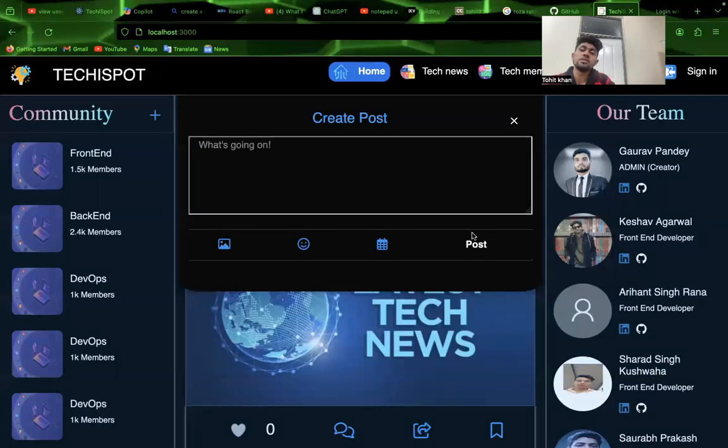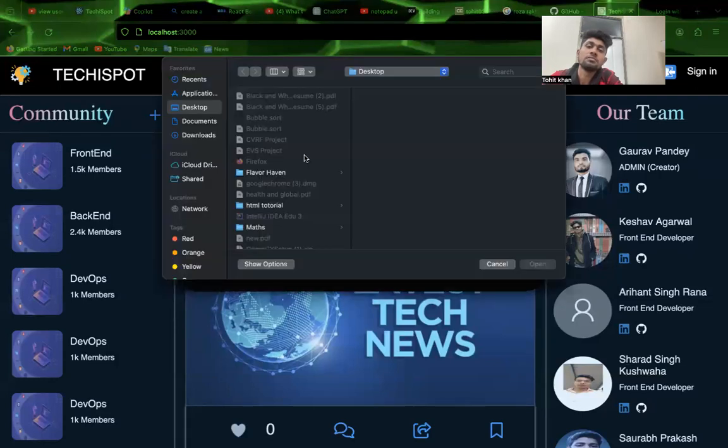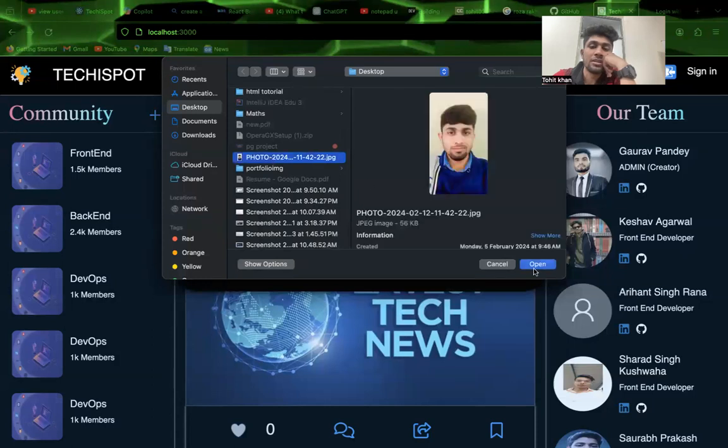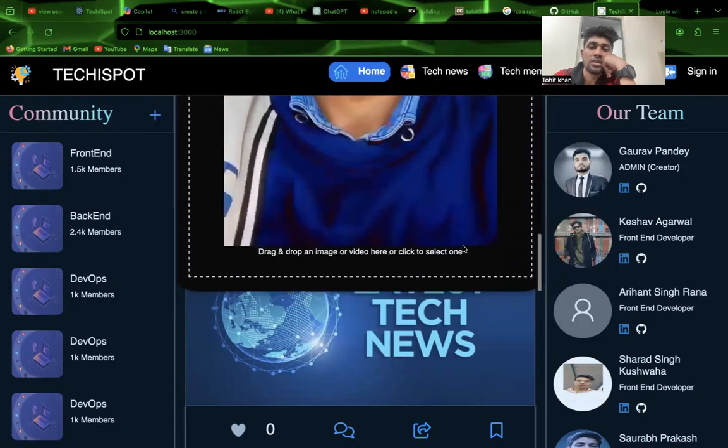There is also a facility to add photos or anything else, so it is implemented like that, so it will be posting these things.